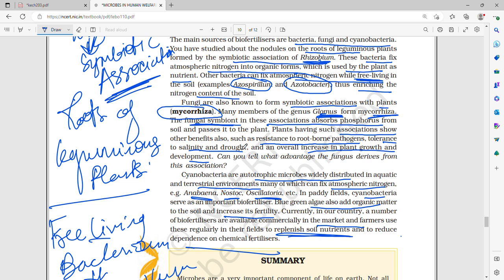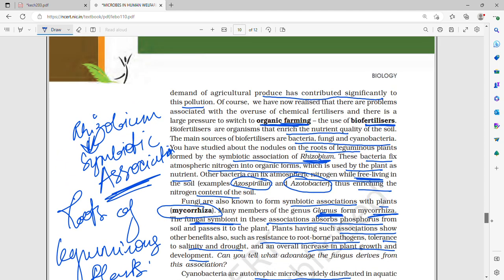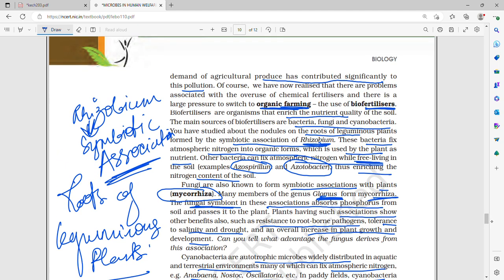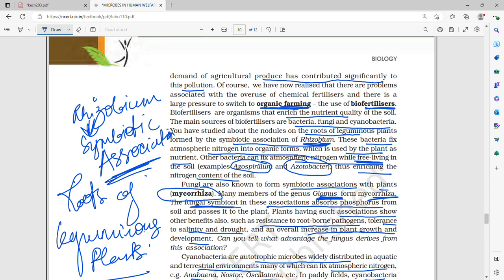So Azospirillum, Azotobacter, Rhizobium, Anabaena, Nostoc and Oscillatoria, all of these can fix atmospheric nitrogen. And fungi also form symbiotic relationships. Rhizobium forms a symbiotic relationship with the roots of leguminous plants, and fungi form symbiotic association with higher plants as mycorrhiza.